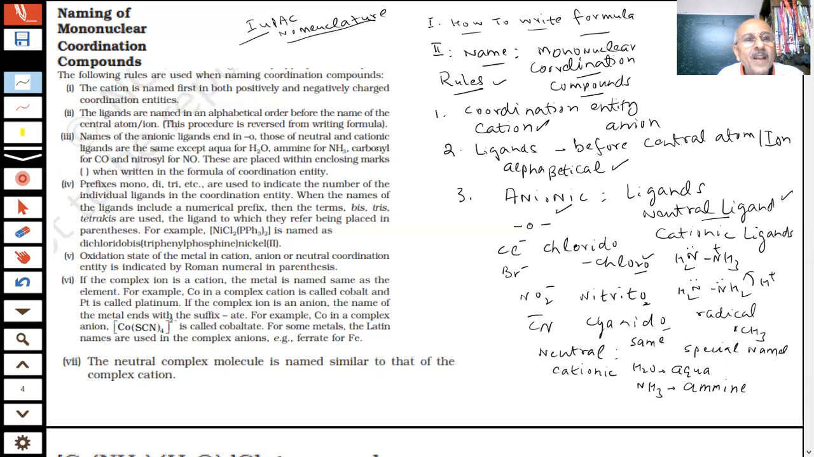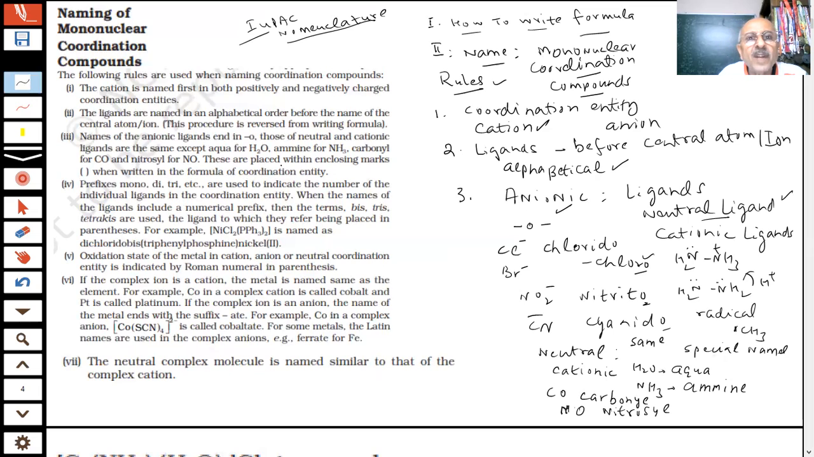Carbonyl. CO is carbonyl, students. What is the name of CO? It is carbonyl, a neutral ligand. And NO is nitrosyl. Important. They are going to be used, students. Nitrosyl. We must learn them. Learning has to be there, students.